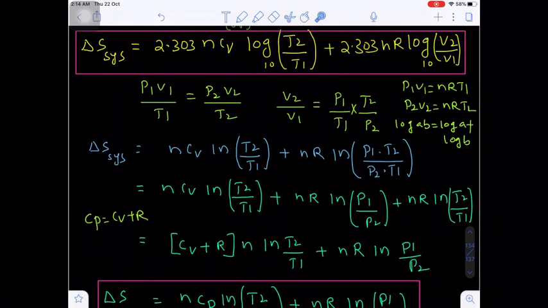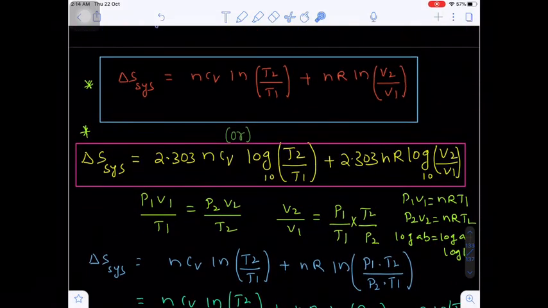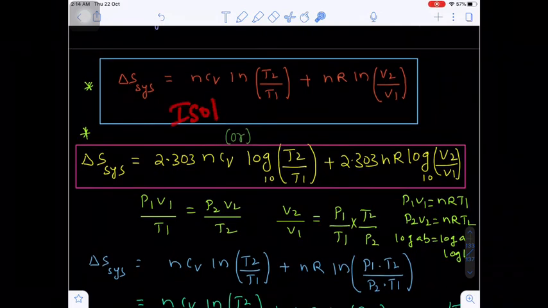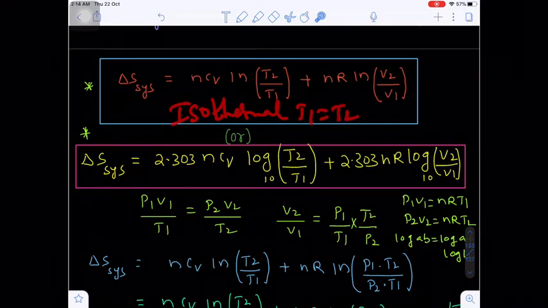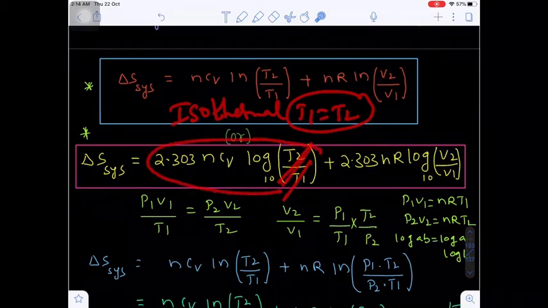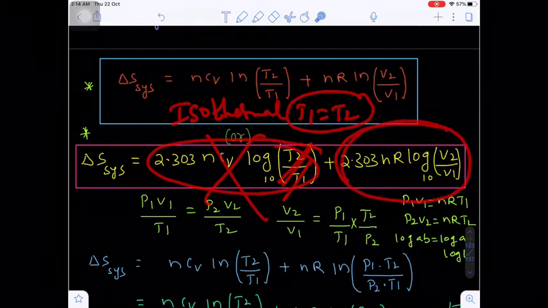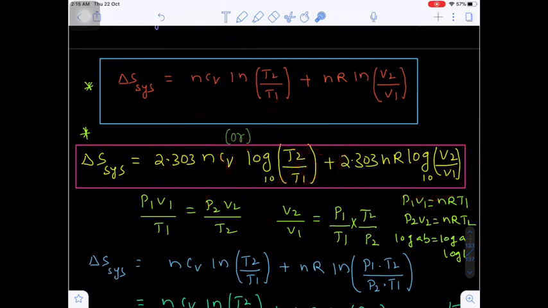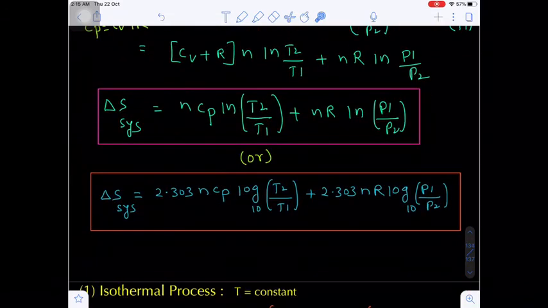Suppose in the question it is an isothermal process. In an isothermal process, we know temperature remains constant throughout the process. So here T1 and T2 cancel, log 1 becomes 0, and this entire term becomes 0. Only this value remains for the change in entropy of an isothermal process.